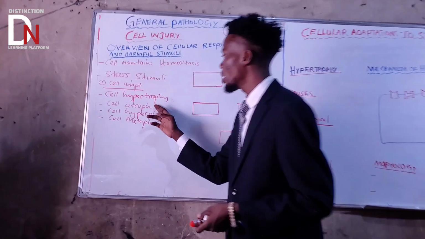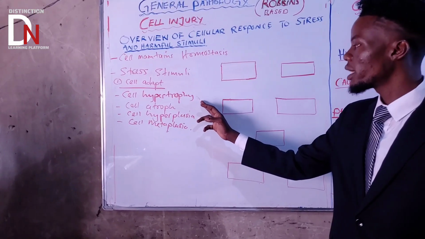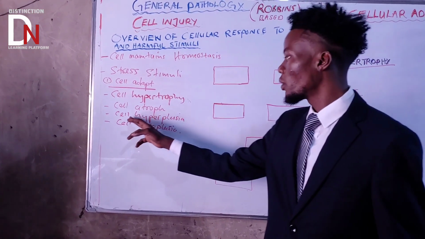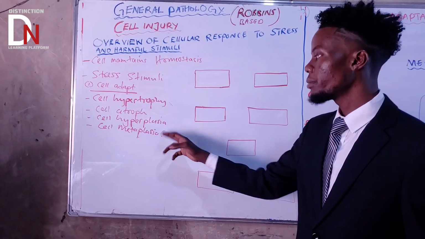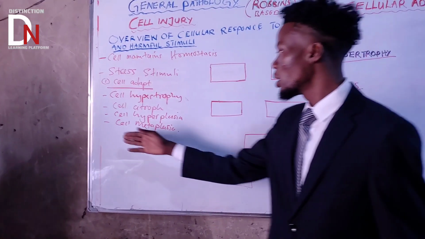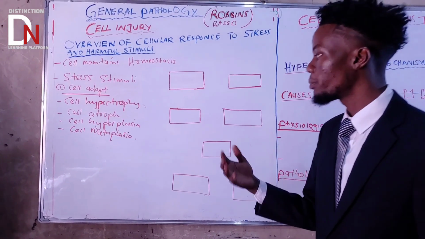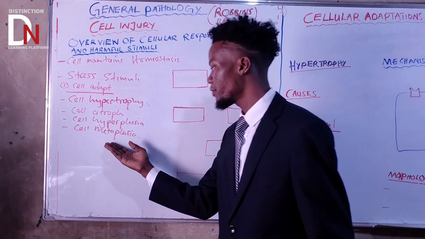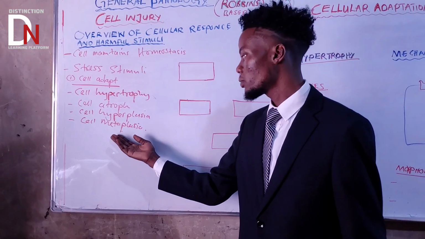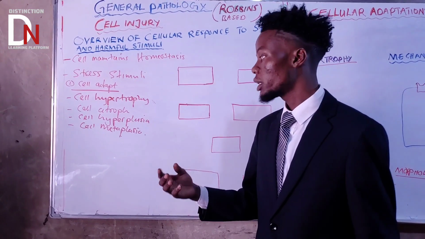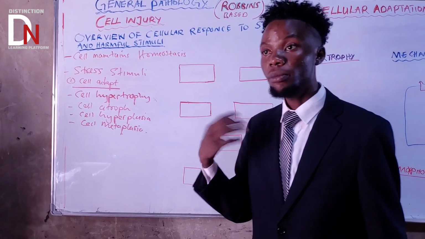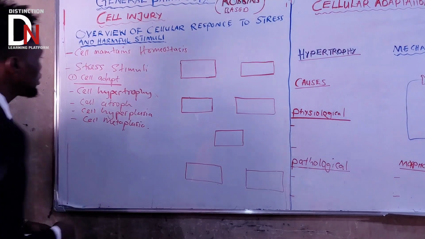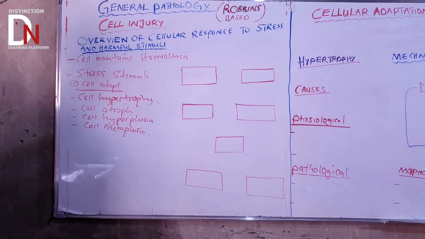So they can either hypertrophy, meaning they become large in size. They can atrophy, meaning they decrease in size. Also, they can undergo hyperplasia, meaning they start dividing, becoming many. They can undergo metaplasia, meaning there will be new cell production. A good example is if a squamous tissue changes to columnar tissue, it means it has undergone metaplasia. New cells have been produced. So these are the four main ways in which a cell can respond to stress stimuli.